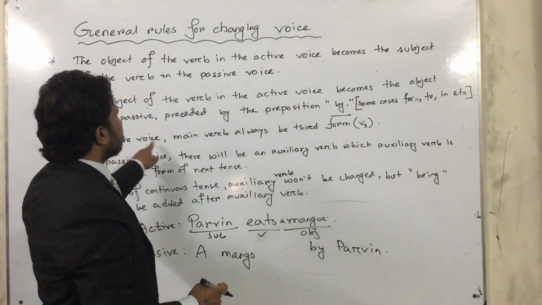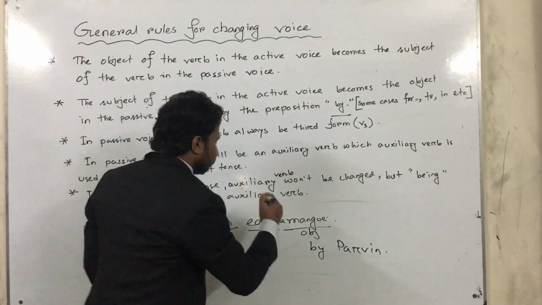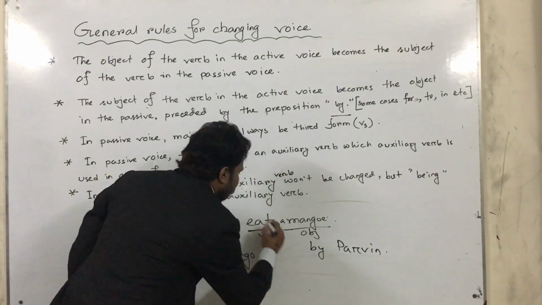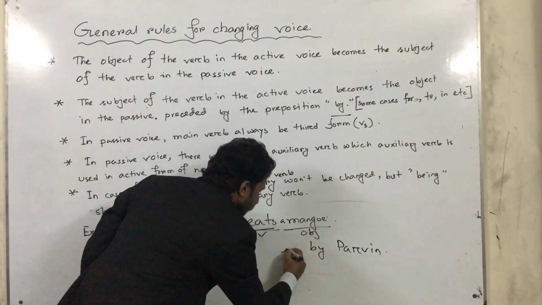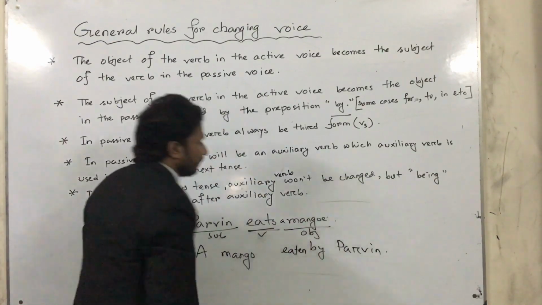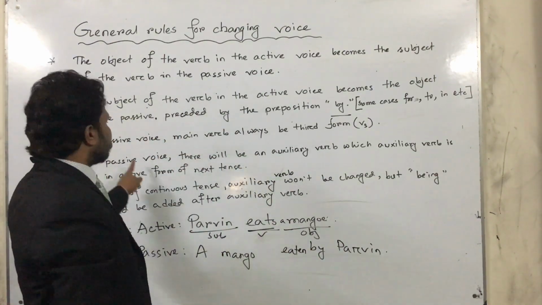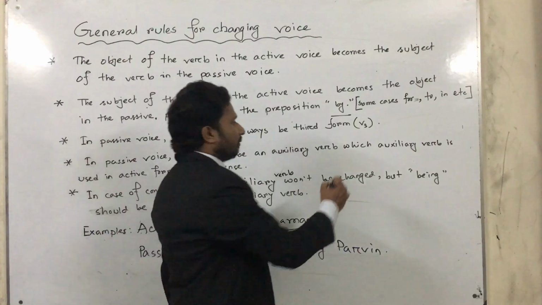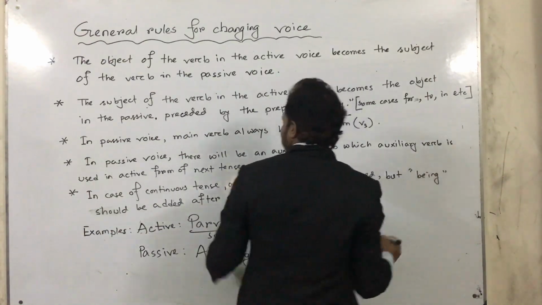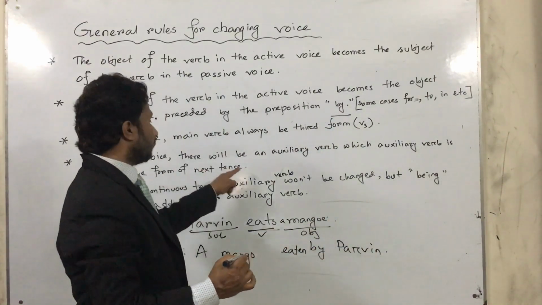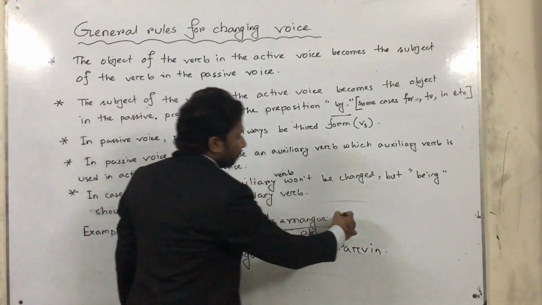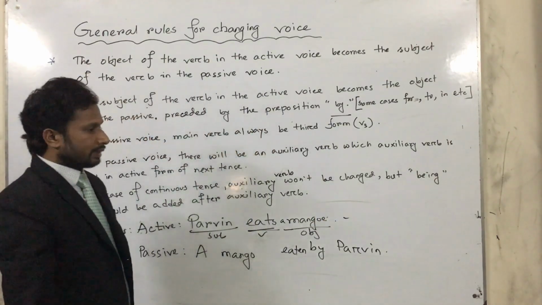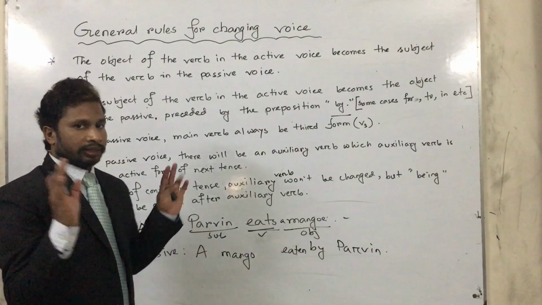Then in passive voice the main verb is always the third form, that is the past participle only, eaten. Then in passive voice there will be an auxiliary verb which is used in the active form of the next tense. It is simple present tense, so the next tense is present continuous tense.